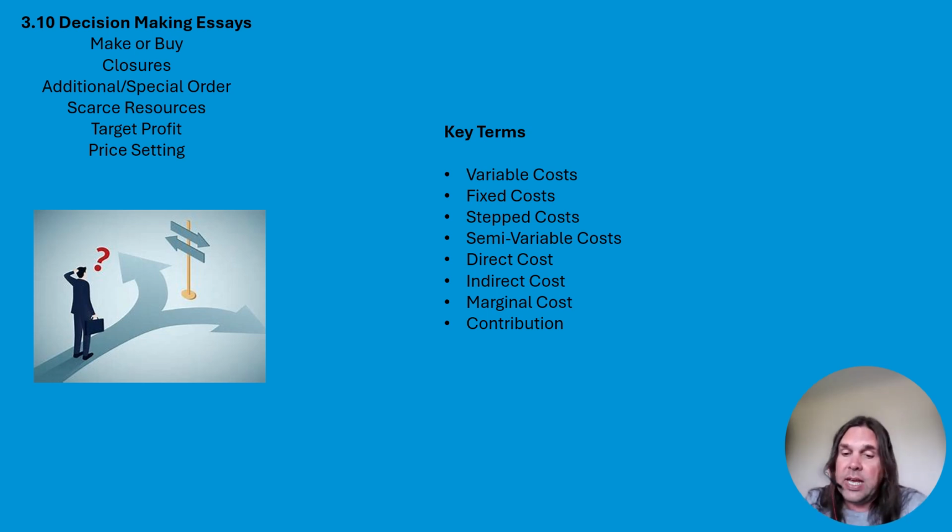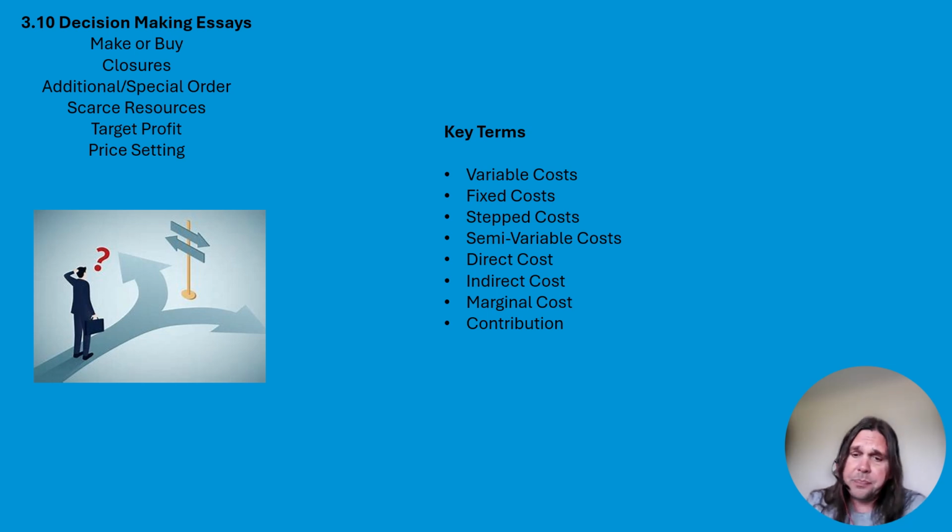So variable overheads are included when we're calculating contribution. I think we had that with the scarce resources video. So contribution will be really important if we're looking at additional orders, if we're looking at make or buy. And if we're doing that, can you please make sure that you are focusing on the variable costs?